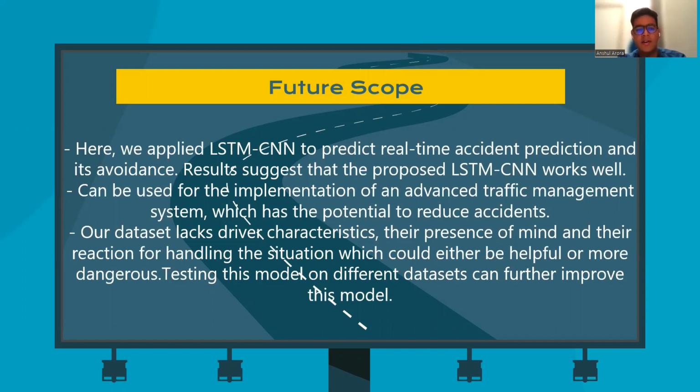Our dataset lacks driver characteristics, their presence of mind, and their reactions for handling the situation, which could either be helpful or more dangerous. So that's all we have created for our Capstone project.